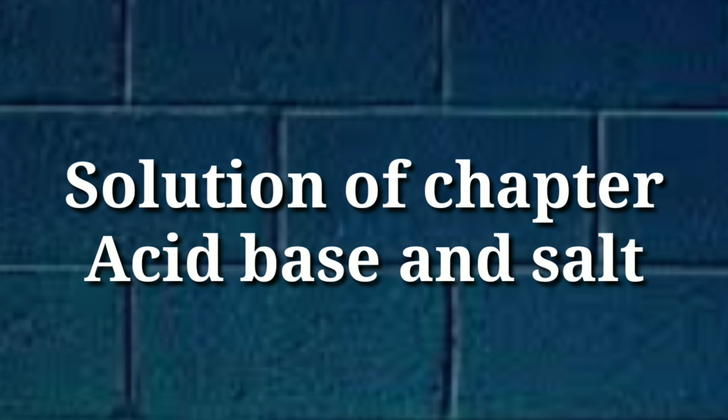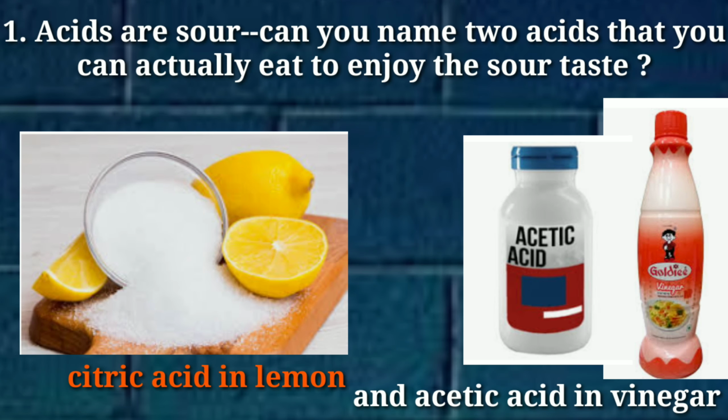So we are taking the first question. Acids are sour in taste, can you name two acids that you can actually eat to enjoy the sour taste? Yes, we can easily take the name of two acids: citric acid, which is present in lemon, and acetic acid, which is present in vinegar. It gives the sour taste to our food.